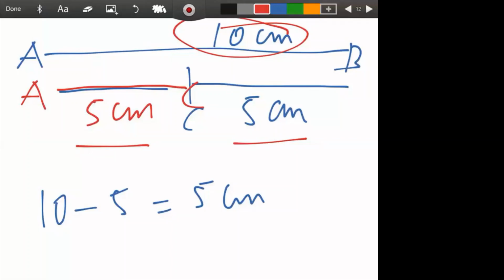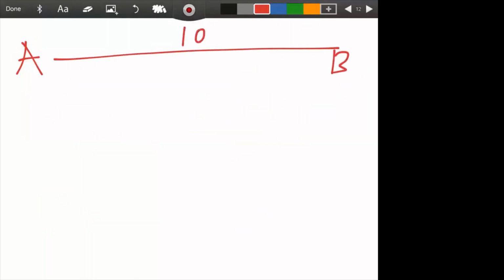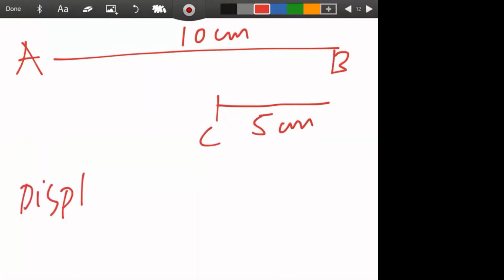So from this, how can you define displacement? Displacement is the distance between the initial and the final position, or I can say it is the shortest distance between the initial and the final position. Let me explain this again, because this is a little confusing for children when they study it the first time. An object is going from A to B. What is the distance? 10 centimeter. Again it is coming back to C. What is the distance? 5 centimeter. So how is displacement calculated? In displacement we consider the direction also. So it is 10 minus 5. Why minus 5? Because this is in the reverse direction, reverse to the initial.